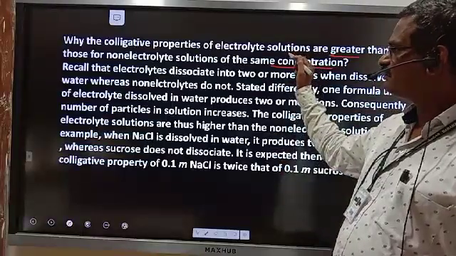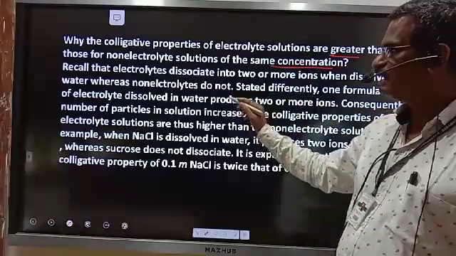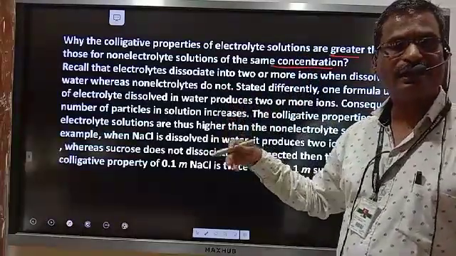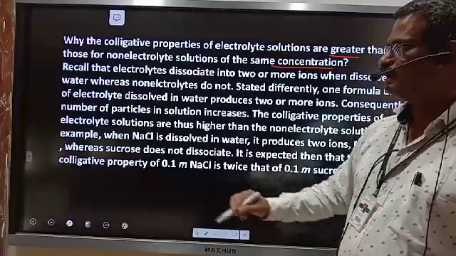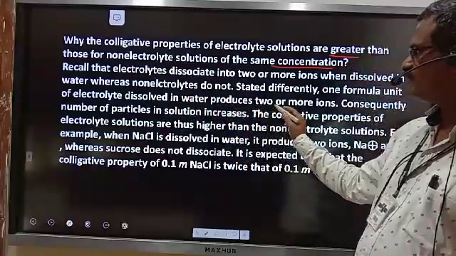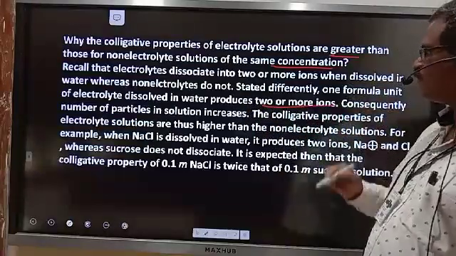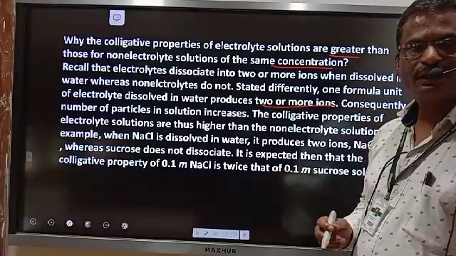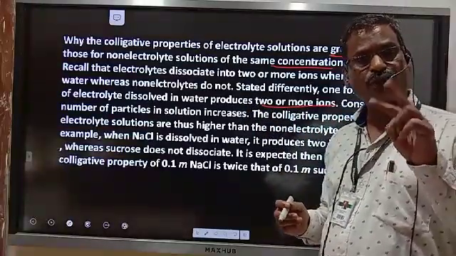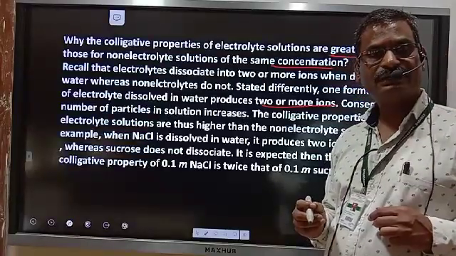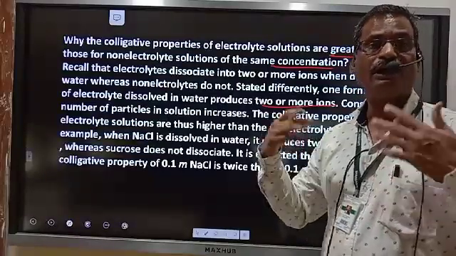Why? Because an electrolyte undergoes dissociation. Whenever electrolytes dissolve in water, they produce 2 or more ions. If the electrolyte is producing 2 ions, the colligative property has double the value.